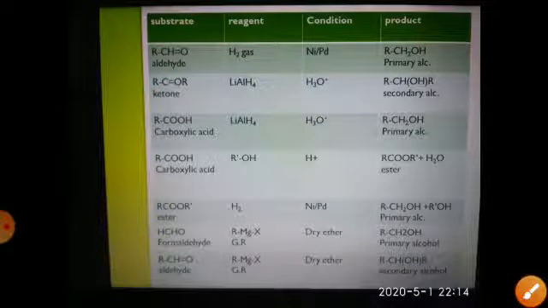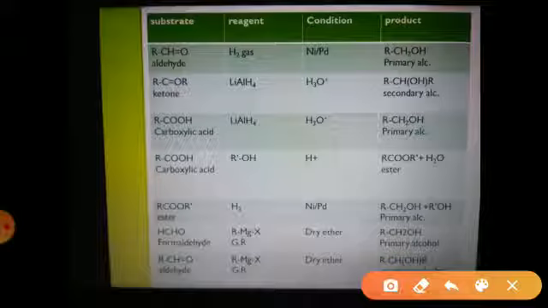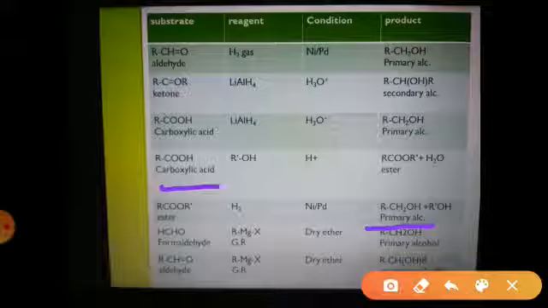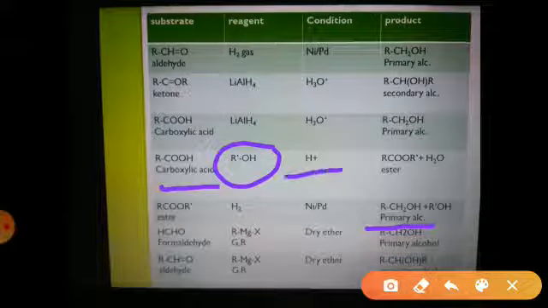But this is not the only method to convert carboxylic acid into primary alcohol. By some other alternative ways also, carboxylic acids can be converted into alcohols. This is a two-step process. In this reaction, the carboxylic acid is first treated with an alcohol. Here we have taken the example RCOOH, a carboxylic acid, treated with R-OH, that is an alcohol, in presence of H plus, where in the first step we are getting an ester,